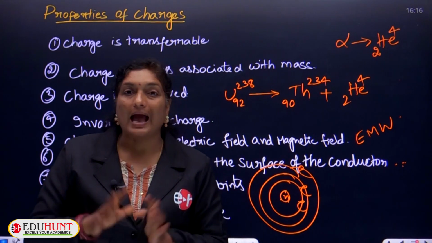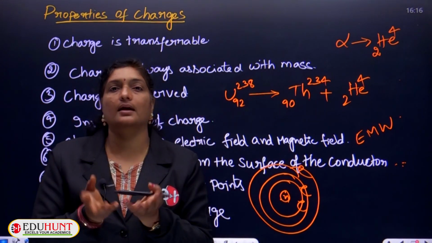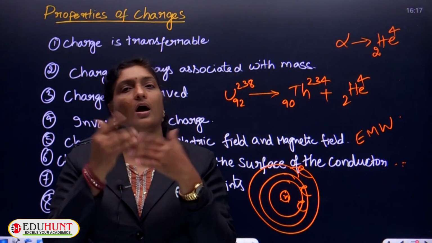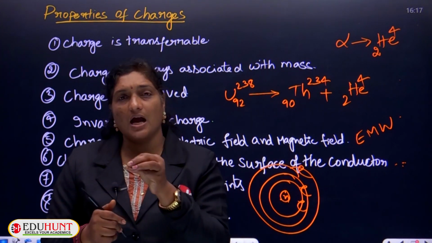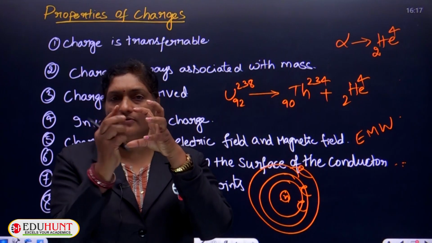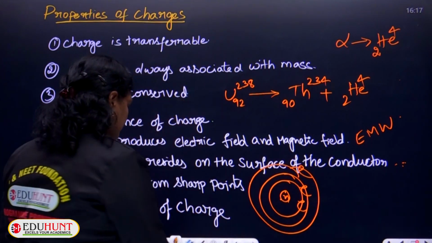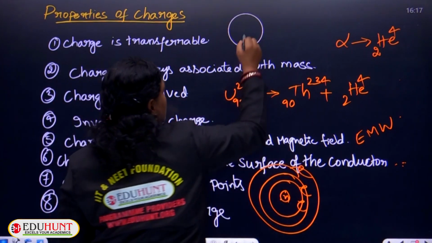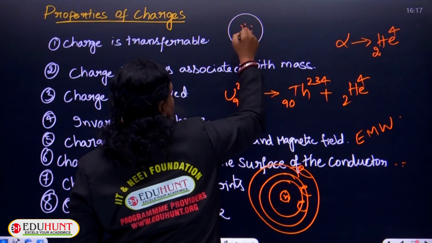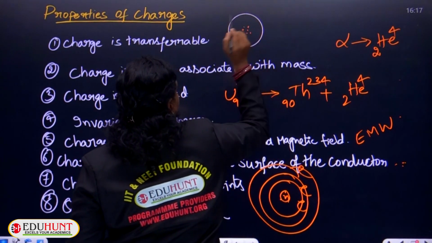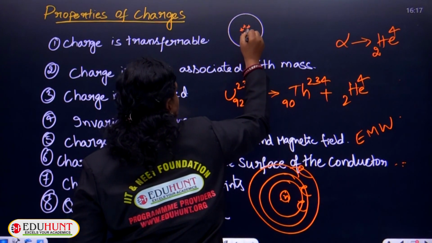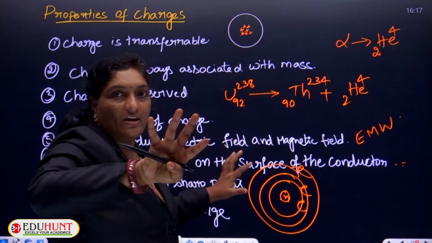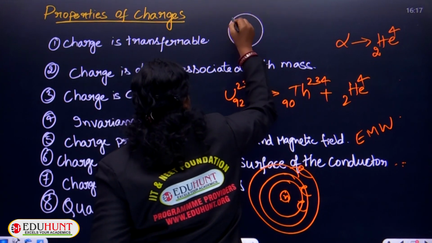How long will they move? Until they reach the surface, until the cross-sectional area of the surface. That means, suppose you consider a hollow sphere or a solid sphere, if some amount of charge is released inside the sphere, because all are positive charges, as I have considered in the example, all the charges will, due to repulsion, move away from each other and occupy the surface.